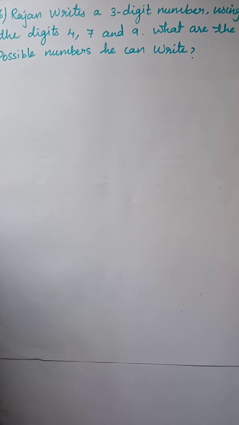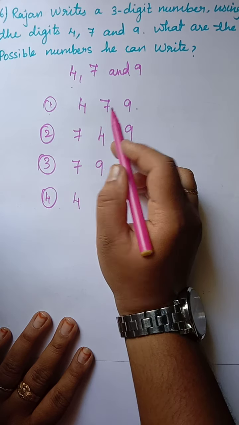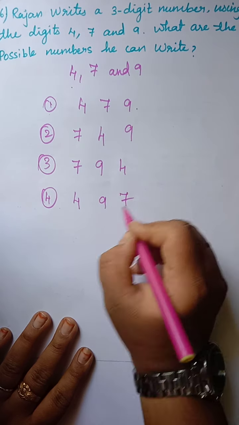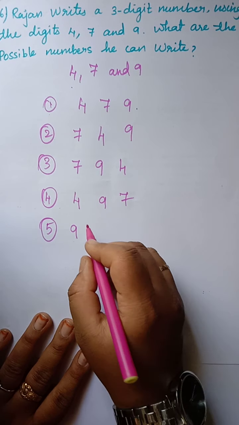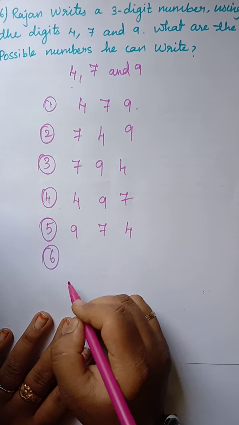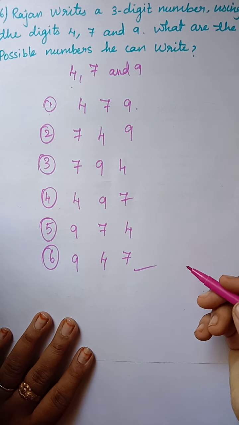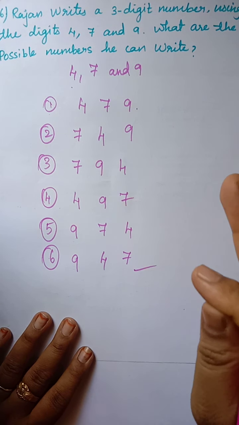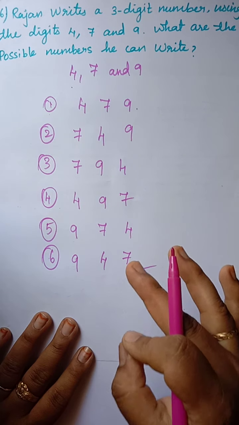Then fourth number you can write it for 4. By using 4, what is the number can be written by interchanging the numbers? That is 9, 7. Okay, what is the remaining thing? 9. So by using 9 we have to write the number. So by using 9 means here 7, 4, then the last thing it is 9, 4, 7. So how many numbers we have created by using the 3-digit alone? So by using the 3-digit we have created 6 new numbers.